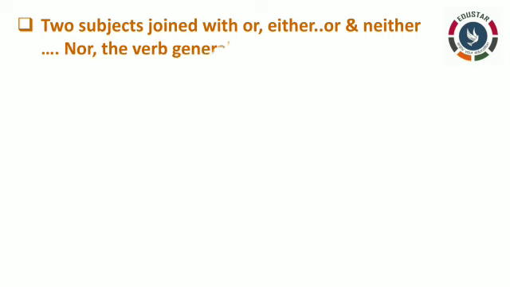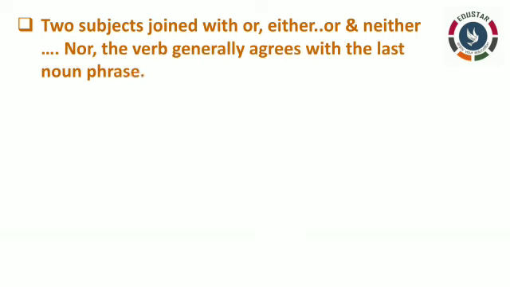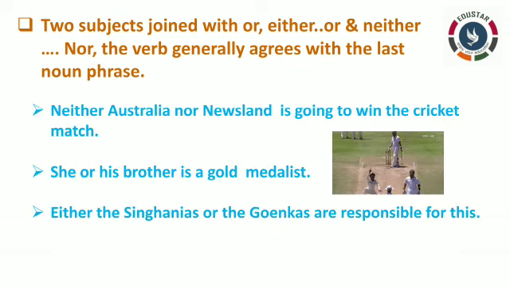See, when two subjects are joined with either or and neither nor, the verb generally agrees with the last noun phrase, which means whatever subject you use after nor, according to that you have to write the verb. So after nor, if you are using a plural subject, you have to use plural form of verb. If you are using a singular subject, you have to use singular form of verb. So this is the rule for either or and neither nor. I hope you are clear in this. Now let's see the next one.